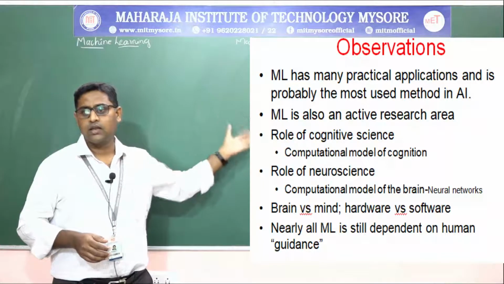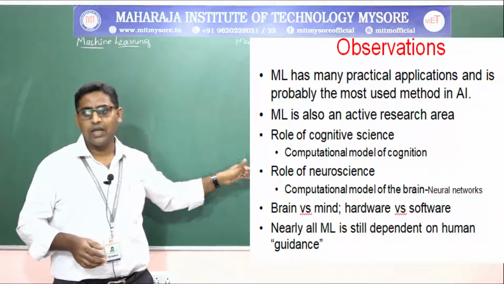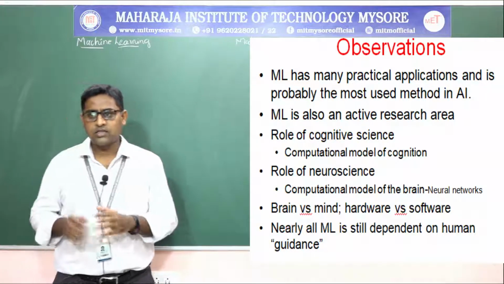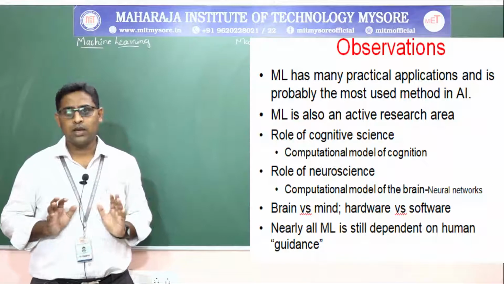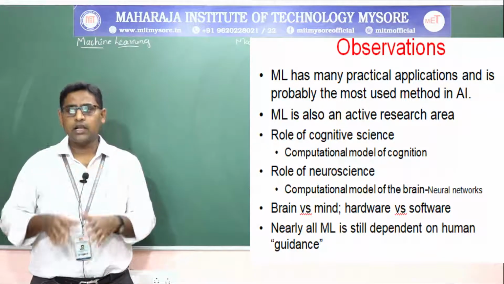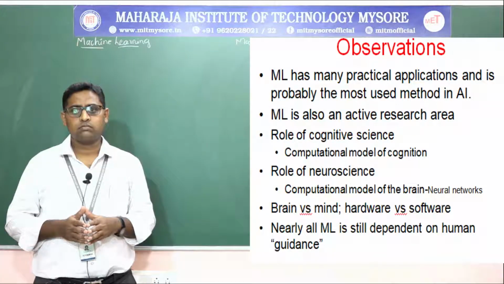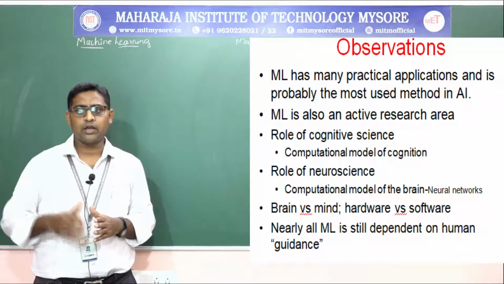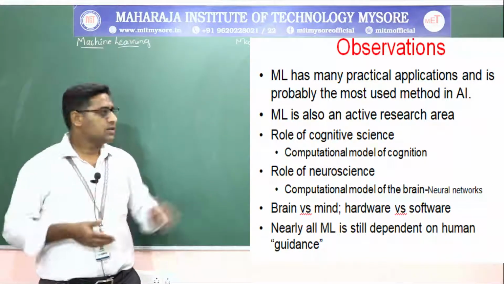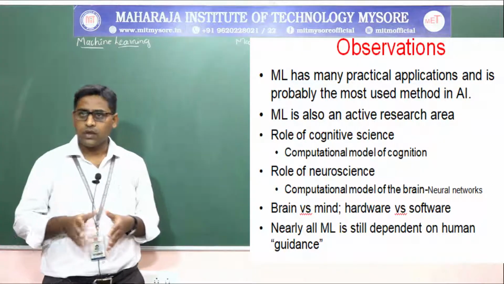Brain versus mind is again something similar to hardware versus software. Nearly all machine learning is still dependent on human guidance. So machine learning is not independent; it is still dependent on human guidance up to some stage, until some accuracy is achieved. These are the observations we have made about machine learning.